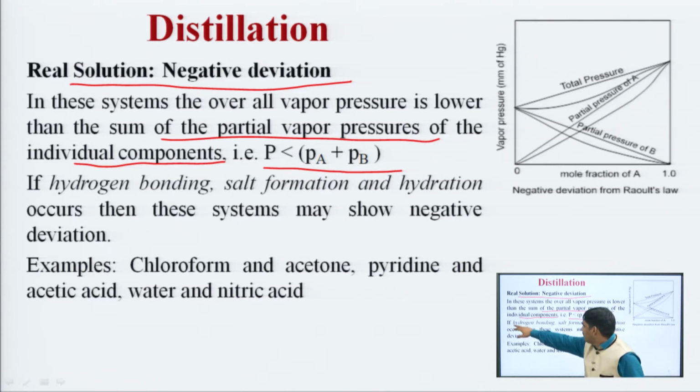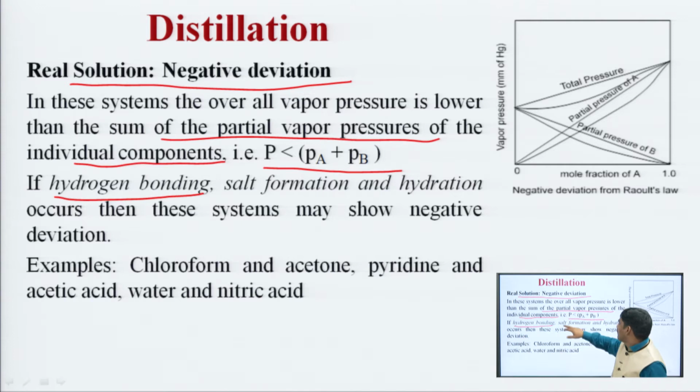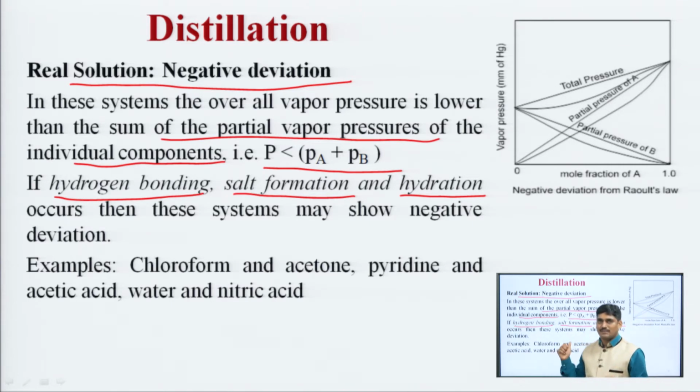In case of negative deviation, this deviation occurs due to the presence of hydrogen bonding, or due to salt formation, or due to hydration.